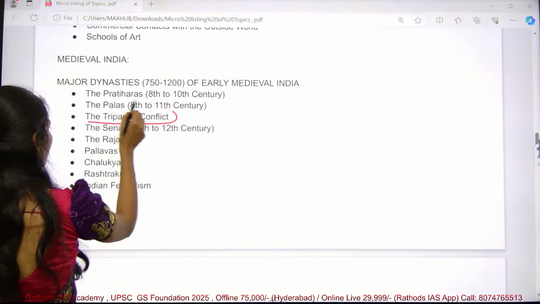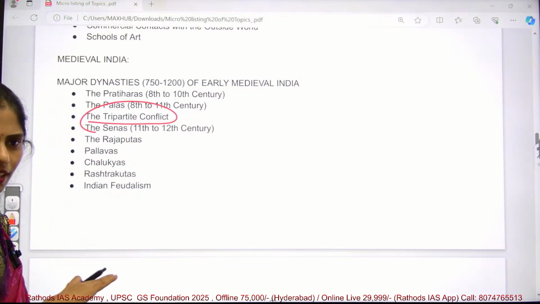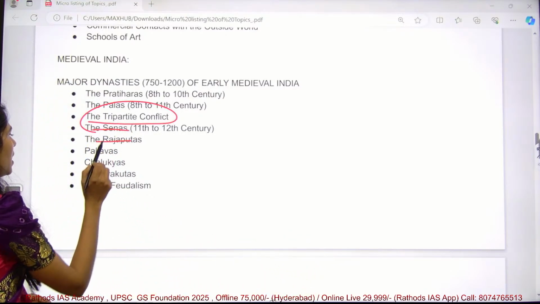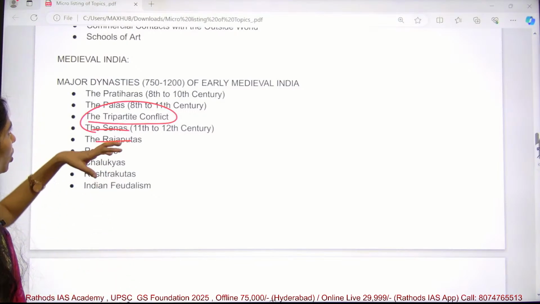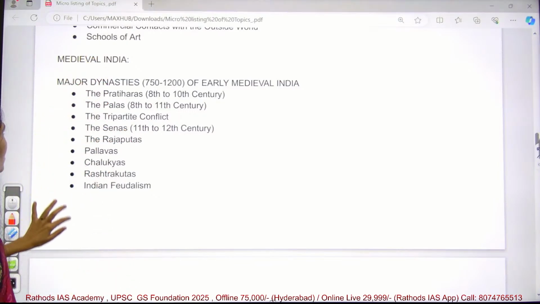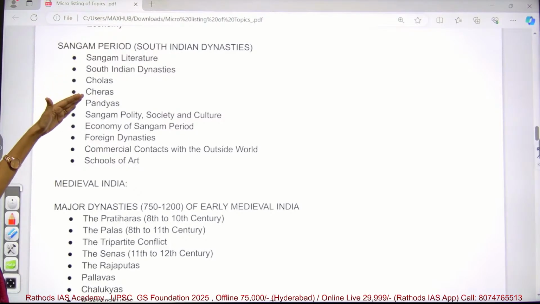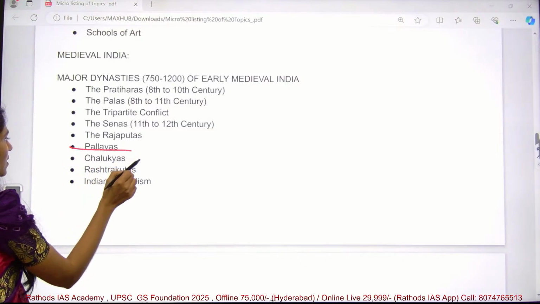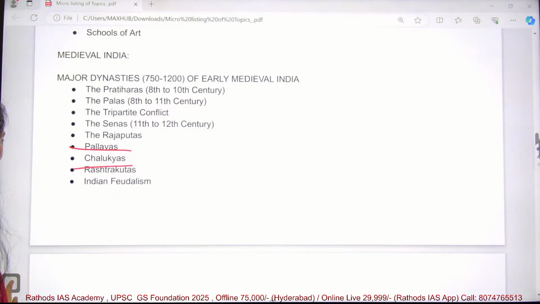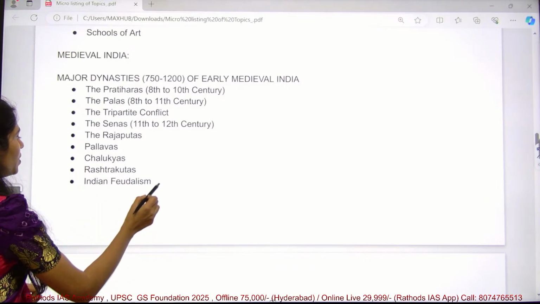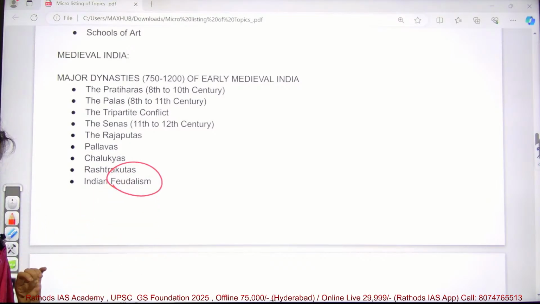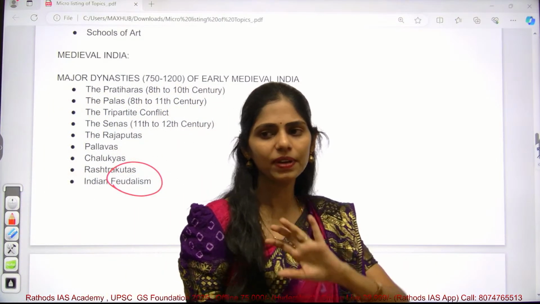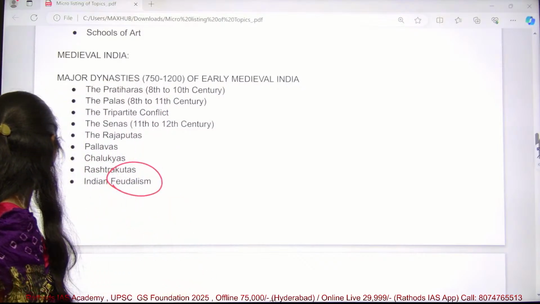And apart from that, you will be seeing small kingdoms here and there, especially in the central India part, that is the Senas and Rajputs. And if you come to the south, in ancient history we studied kingdoms like the Cholas, Cheras and Pandyas. But in medieval, we will be adding two more, the Pallavas and Chalukyas. Clear? And this feudalism started from medieval history time onwards. Feudalism is a very important topic, so that had started from medieval history. This is the thing that you have to know.